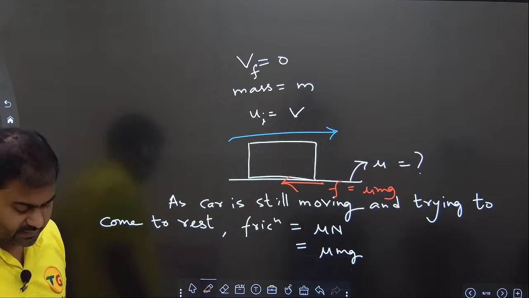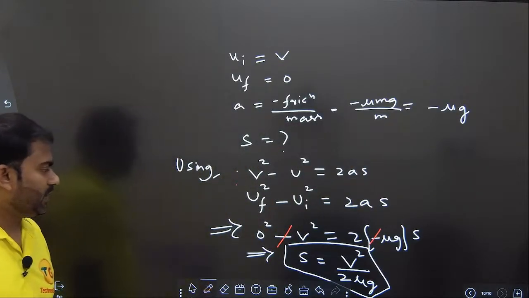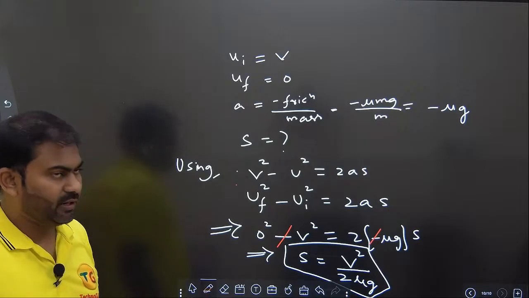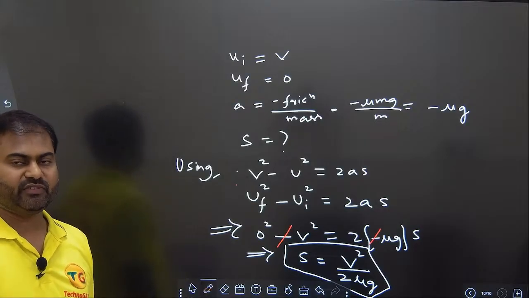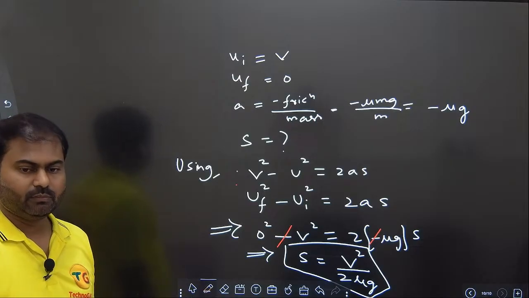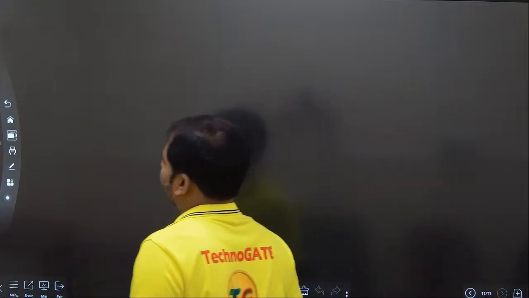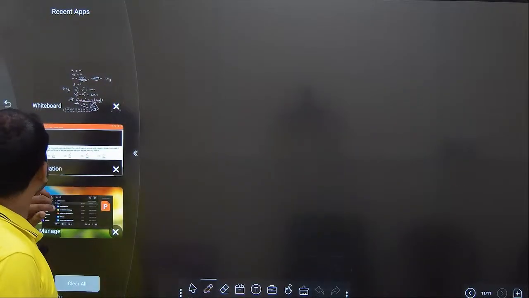I'm hoping that you are understanding everything. Fine. Copy this also. We are getting the distance as v square by 2 mu g. V square by 2 mu g. Hope it's fine. Understood? Clear? Okay. Understood? So we have this.